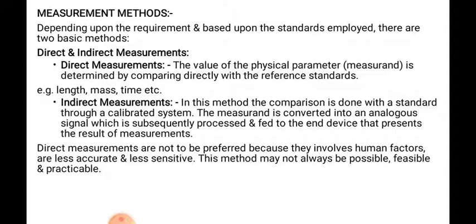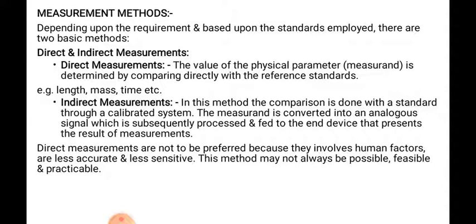The front wheel as well as the rear wheel of the bike is moving as soon as we increase the accelerator, so the speed of the bike is increasing. How can we measure it? First, the rotating motion of the wheel is transferred to the odometer as an analog signal, and that analog signal is converted into a digital signal.